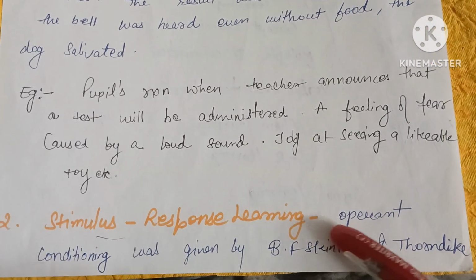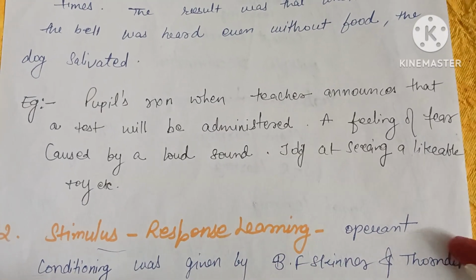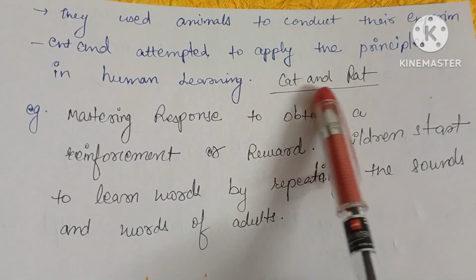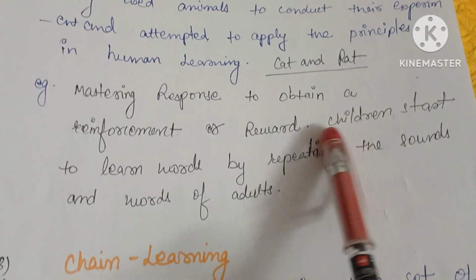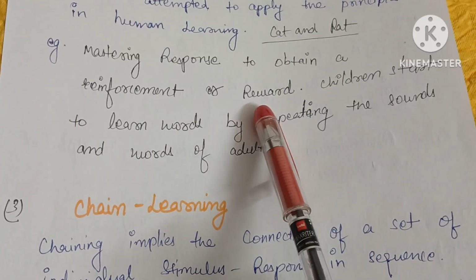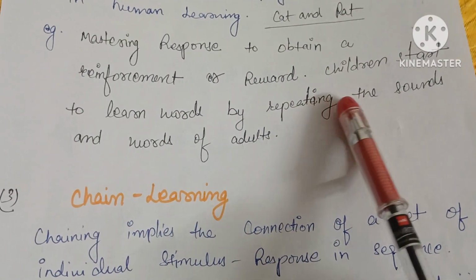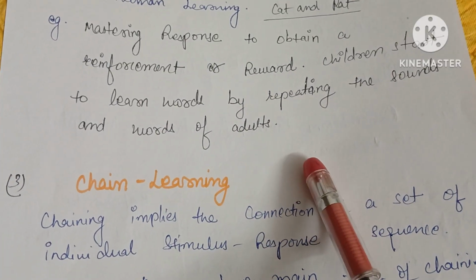Stimulus response learning is also operant conditioning, given by B.F. Skinner or Thorndike. They used animals, such as a cat and a rat, to conduct their experiments and attempted to apply the principles to human learning. For example, mastering the response to obtain reinforcement and reward, and children start to learn words by repeating the sounds and words of adults.